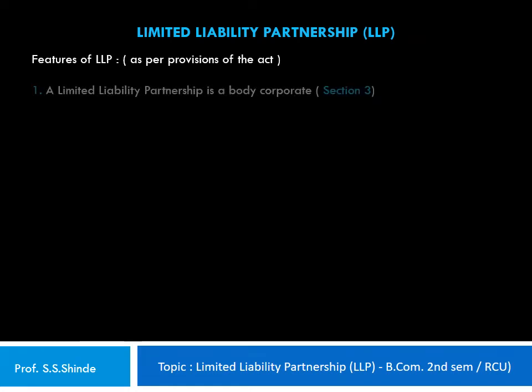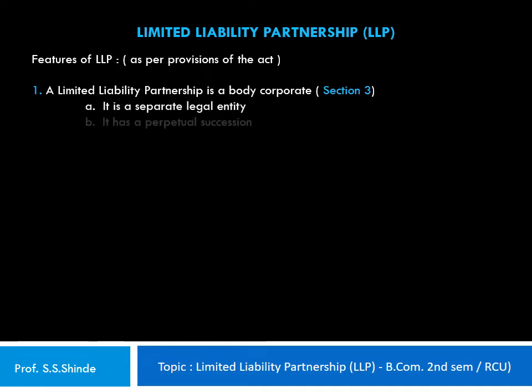Let's look into some of the provisions of the Act with regard to the features of an LLP. Section 3 of the Act specifies that a limited liability partnership is a body corporate which enjoys a separate legal entity status. 2. It has a perpetual succession.